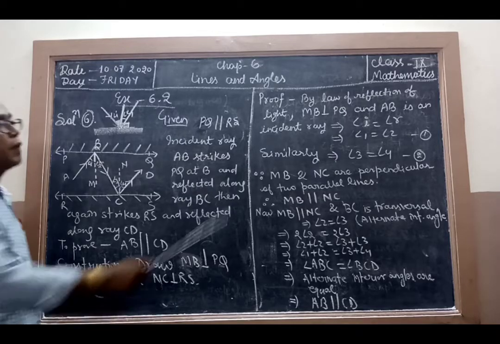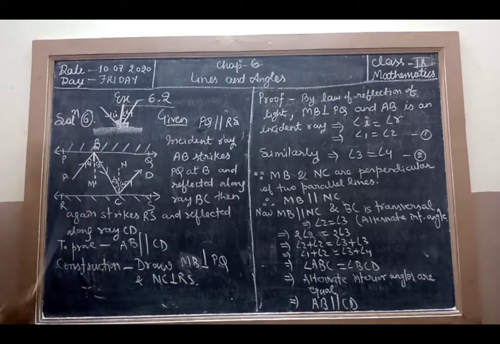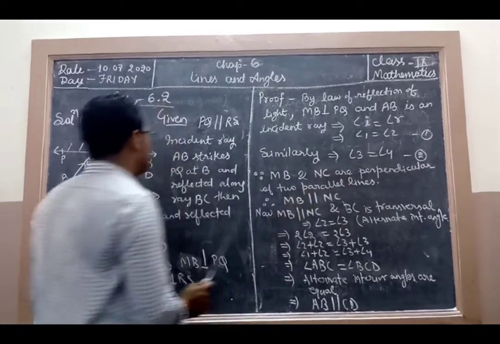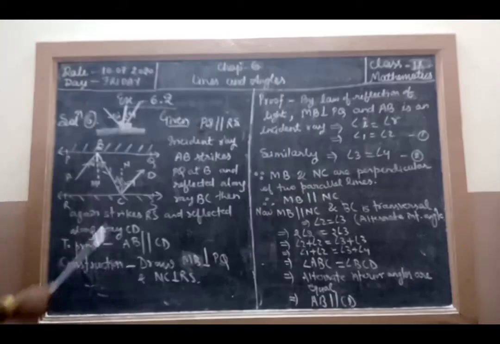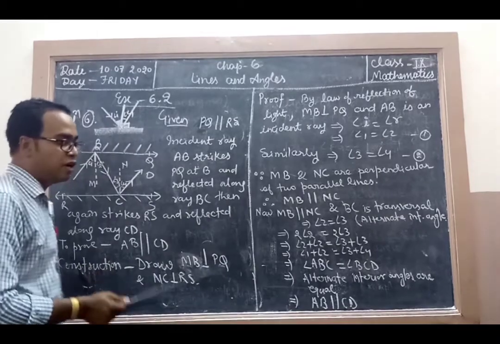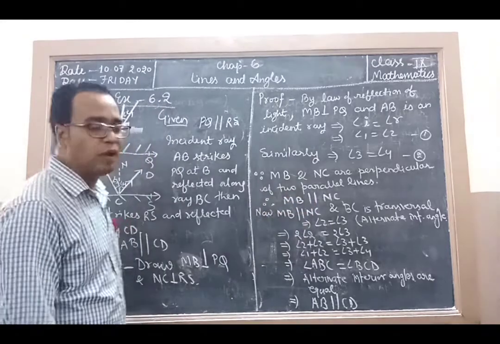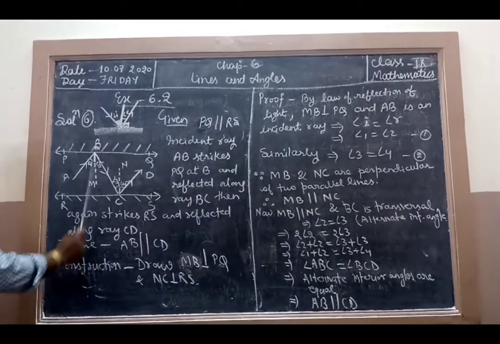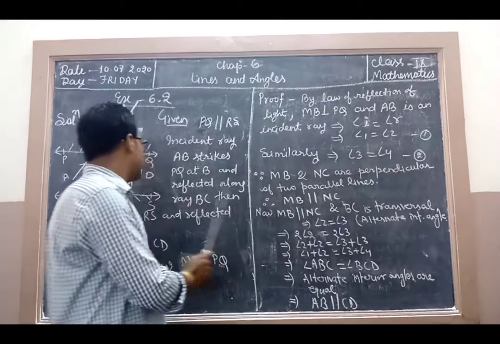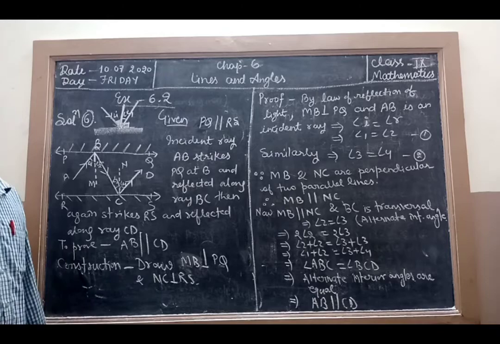Now proof. By the law of reflection of light, MB is perpendicular to PQ, and AB is an incident ray. Therefore angle of incidence equals angle of reflection, which means angle 1 equals angle 2. Similarly, angle 3 equals angle 4. Since MB and NC are perpendicular between two parallel lines, MB is parallel to NC. Now BC is a transversal. Therefore angle 2 equals angle 3, alternate interior angles.